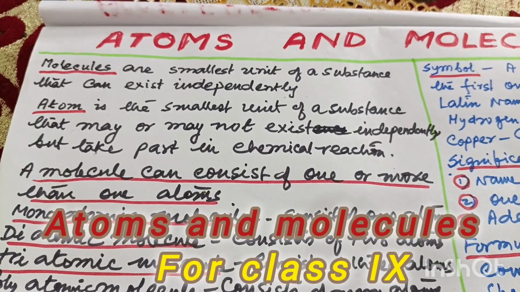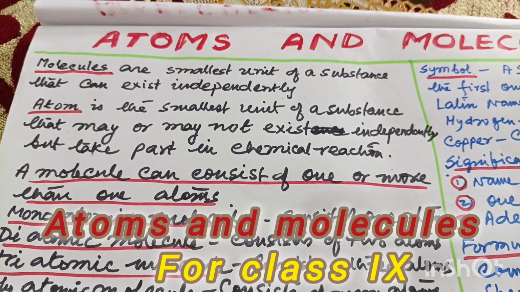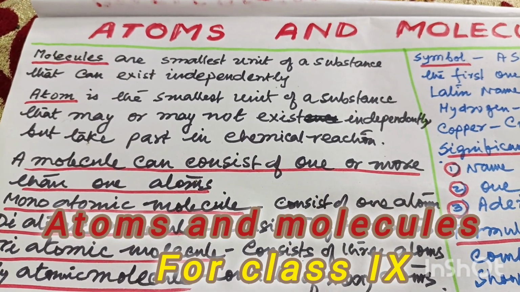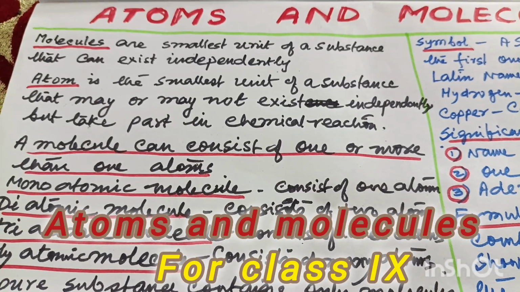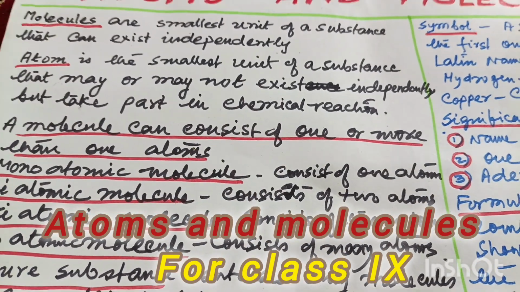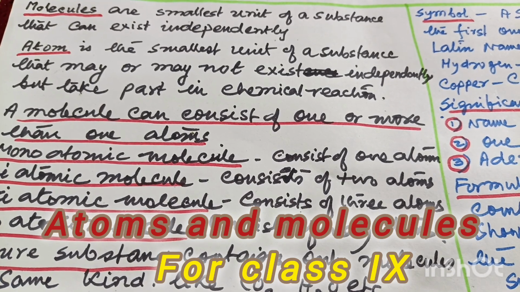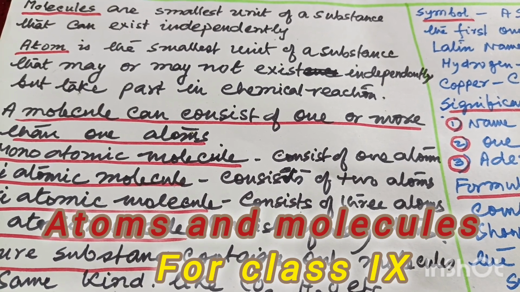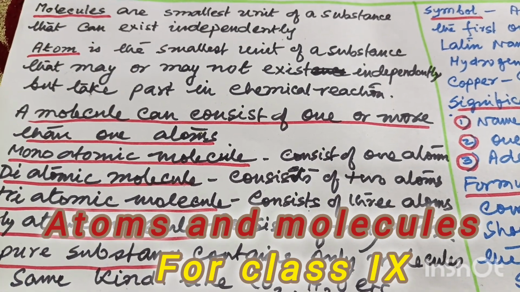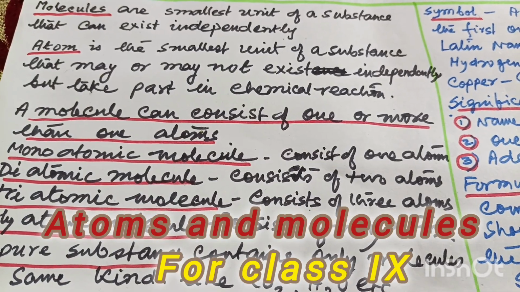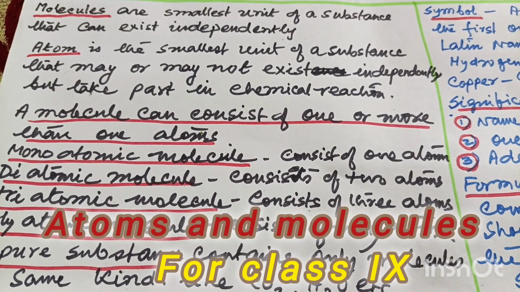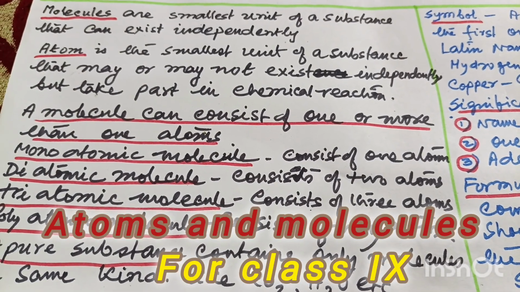Molecules always exist independently, but atoms may independently exist or may not. And a molecule may consist of one or more than one atoms. Sometimes one atom itself makes a molecule, sometimes more than one atom makes a molecule.